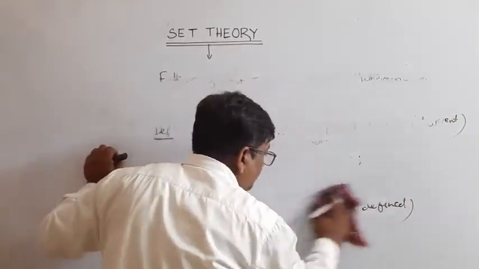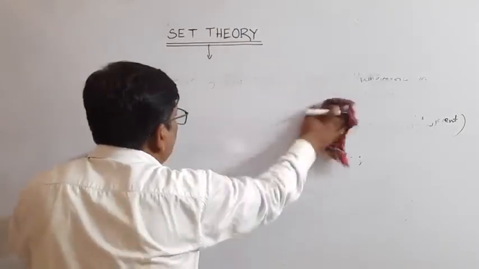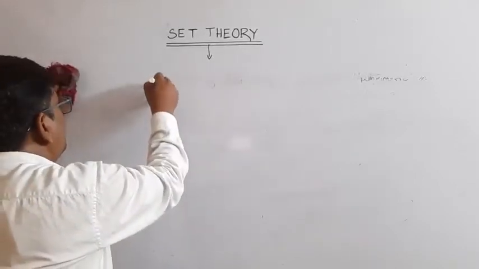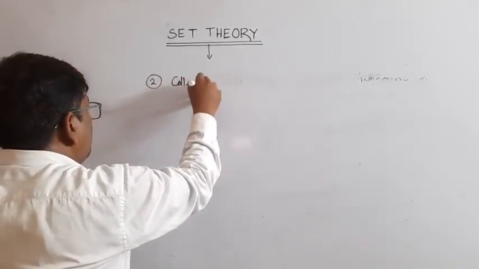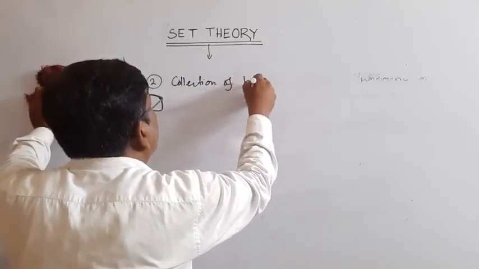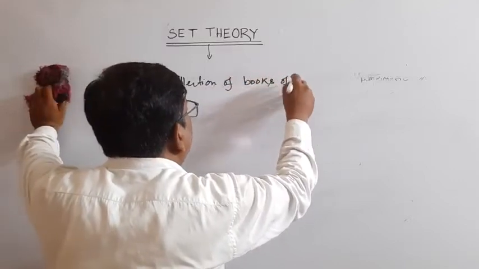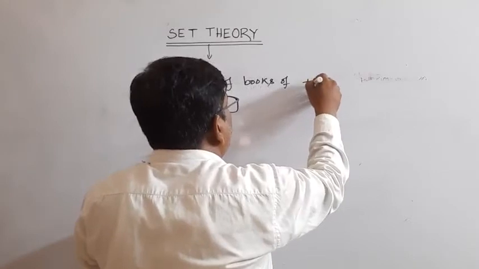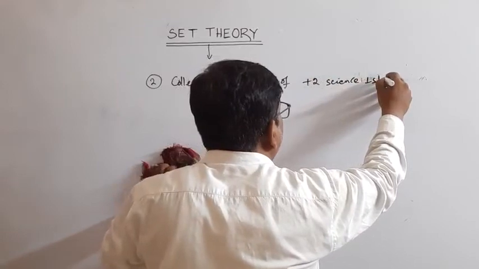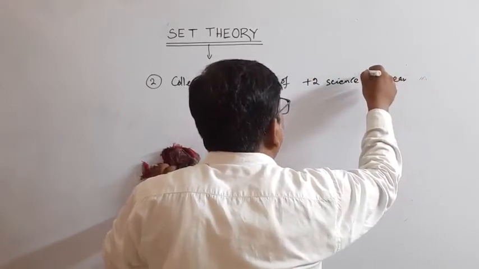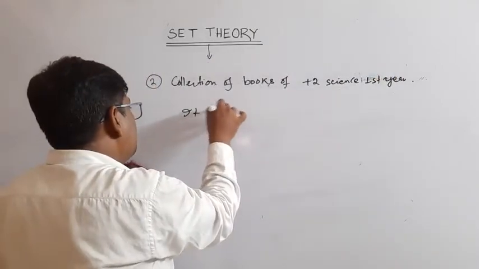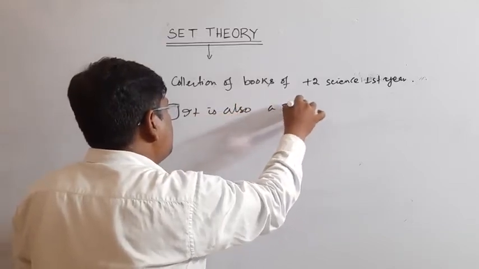Example 2, collection of books of +2 science first year. It is well defined. It is also a set.